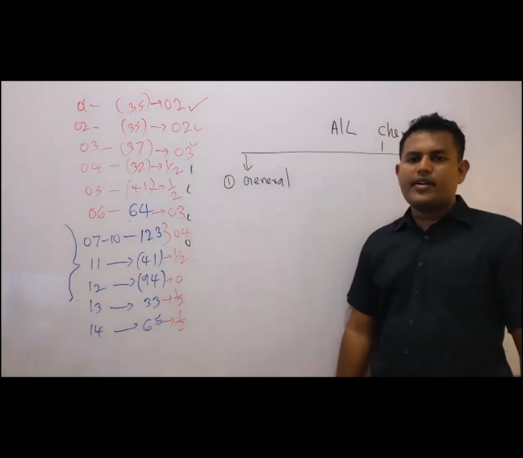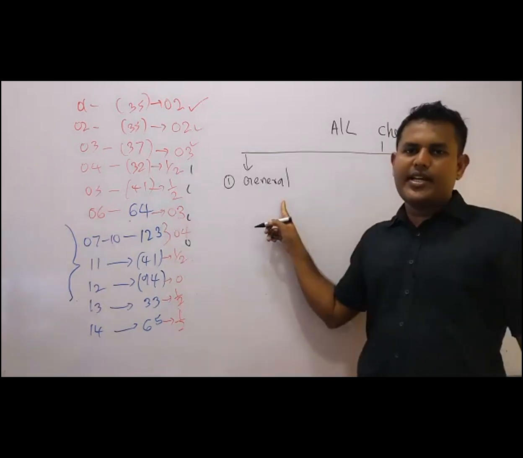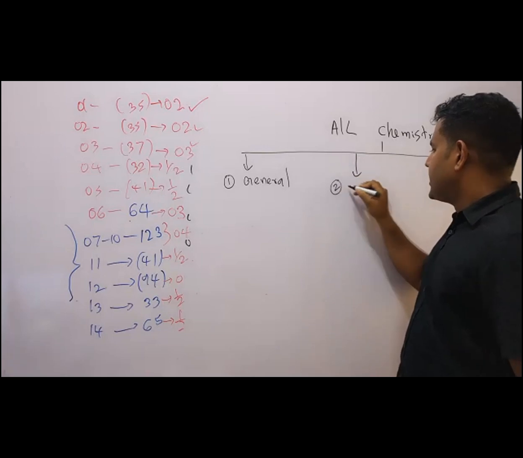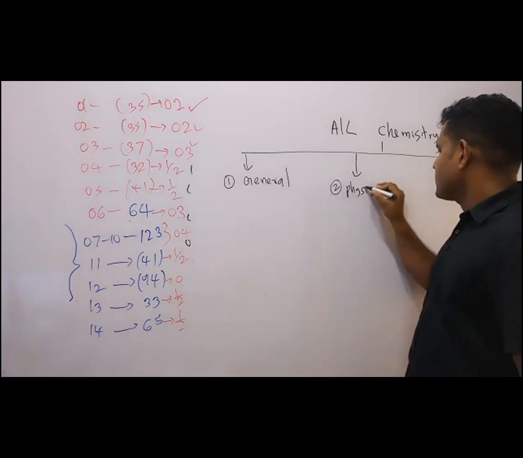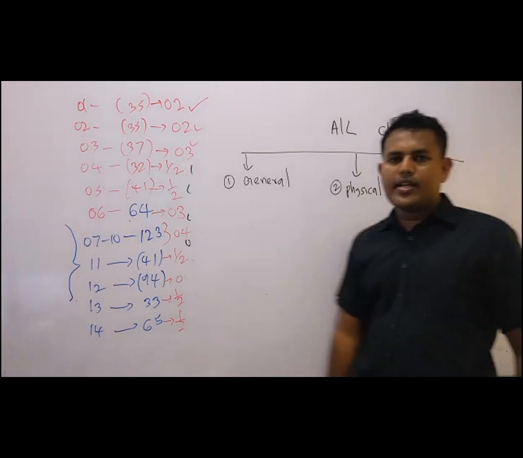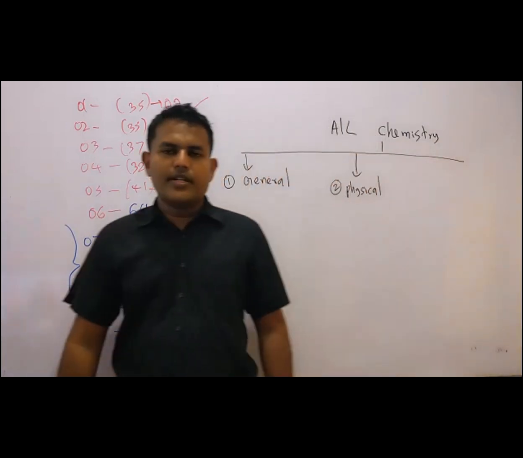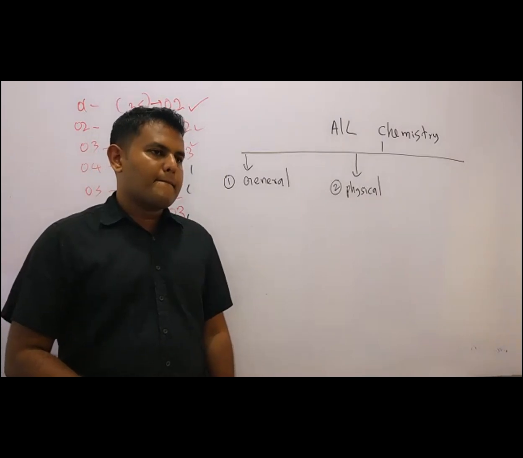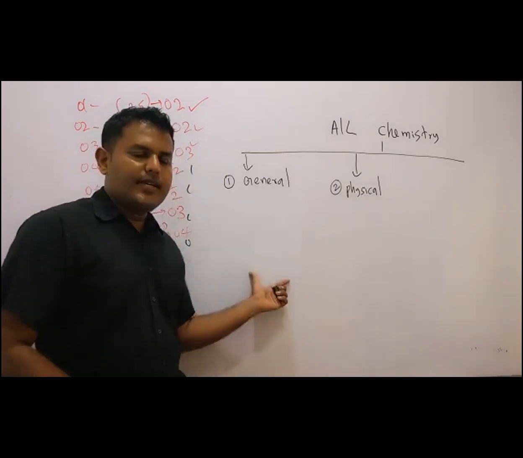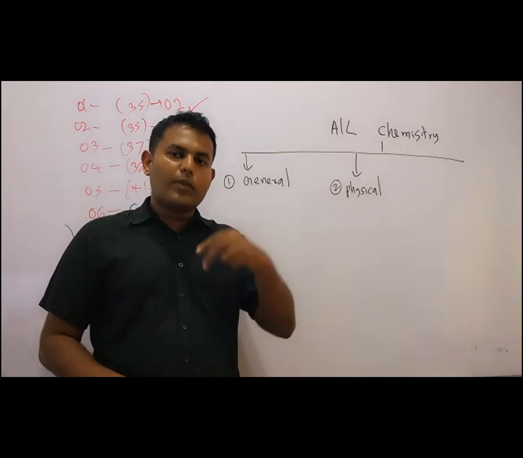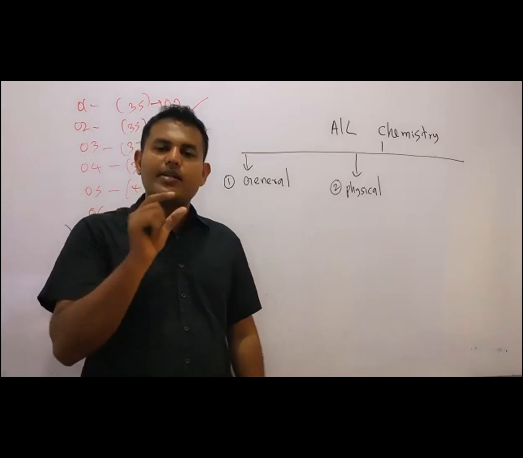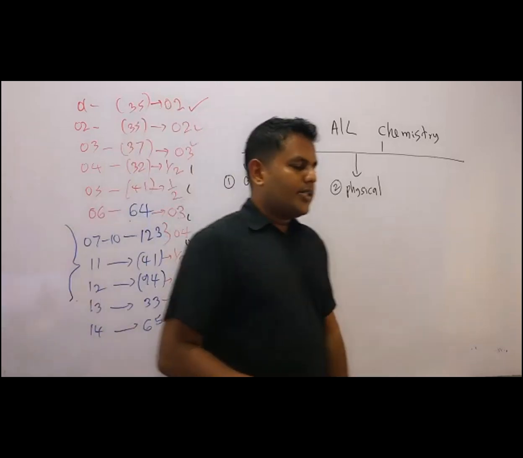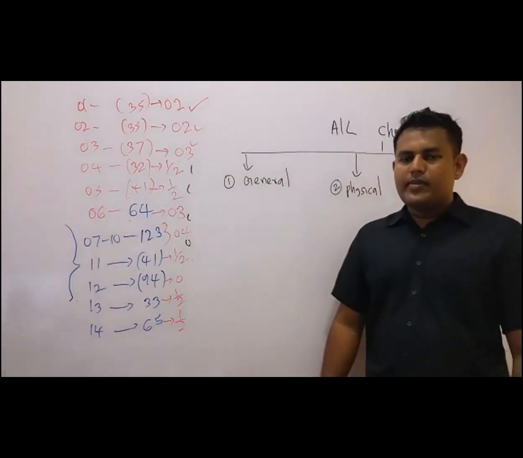General chemistry. The second section is physical chemistry. General chemistry and physical chemistry. I write the unit numbers here, not the topics. We categorize the unit numbers here. Then what is the third section in chemistry?